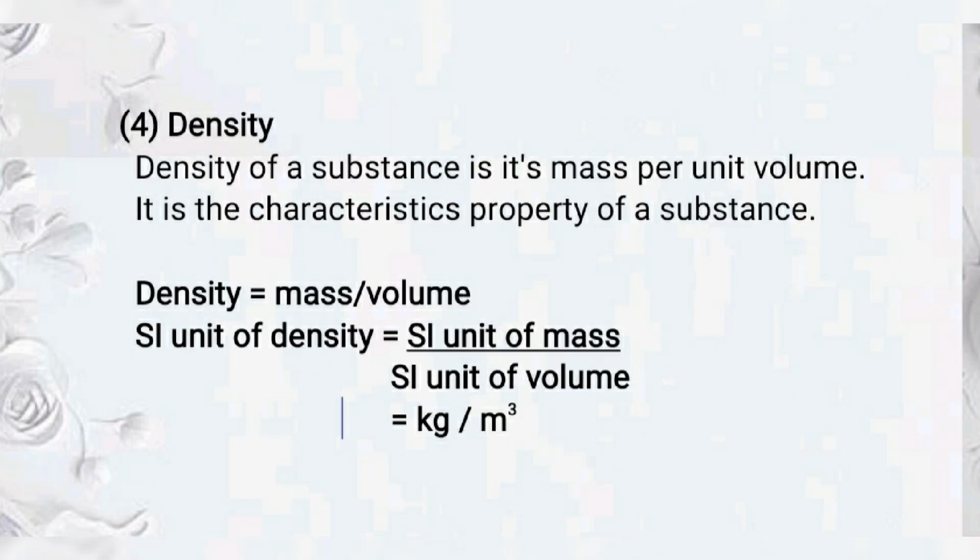Fourth property is density. Density of a substance is its mass per unit volume. Look at the formula: density is equal to mass by volume. The SI unit of density becomes the SI unit of mass by the SI unit of volume. We know that the SI unit of mass is kg and for volume is meter cube. So the unit of density becomes kg per meter cube.